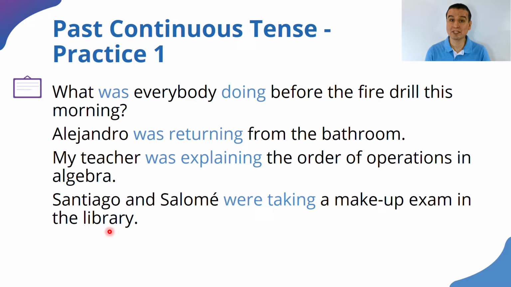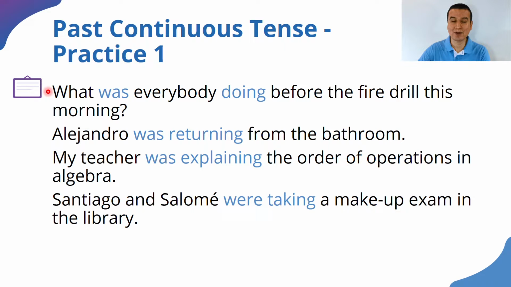Because we're talking about Santiago and Salome, that's a plural subject, we use were. We're taking a makeup exam. A makeup exam is a test that we need to take to compensate for tests that we didn't take at the right moment with the rest of the students. A makeup exam in the library. All right? That is the past continuous tense, or past progressive tense.